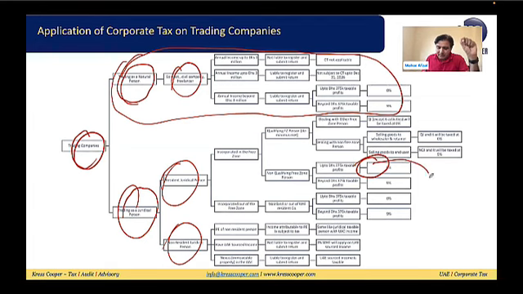This is the same, this and this, as I mentioned earlier as well. In both of the cases, the treatment is the same. And any income more than 375,000, 9% corporate tax will be applicable.